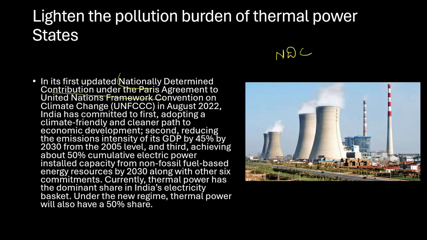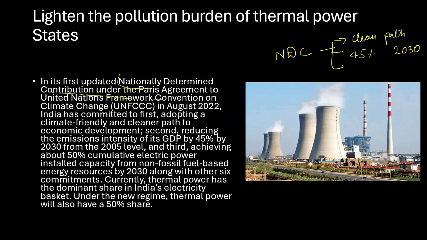So what are the other things that it wants to reduce? It wants to reduce GDP emissions, which means whatever emissions are happening, we want to reduce the intensity by 45%. There are three important things that we need to understand. First is that we want to depend upon cleaner energy or the cleaner path. The second is the 45% reduction in emission intensity of GDP by 2030.